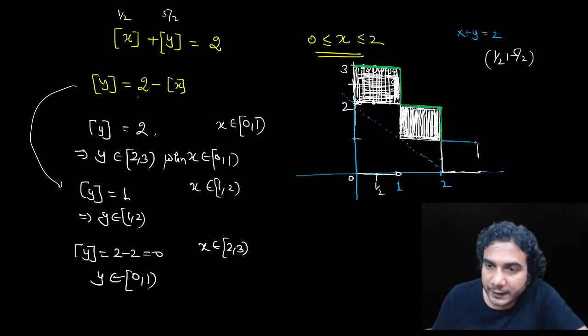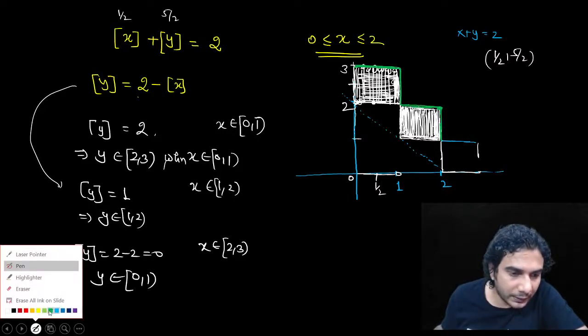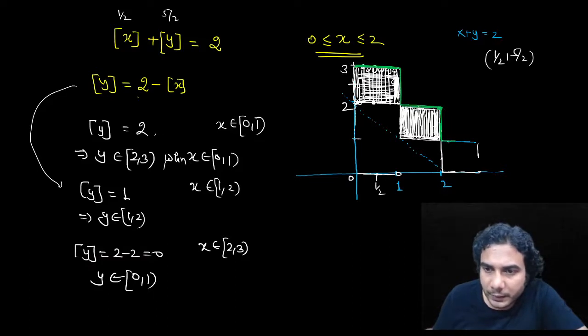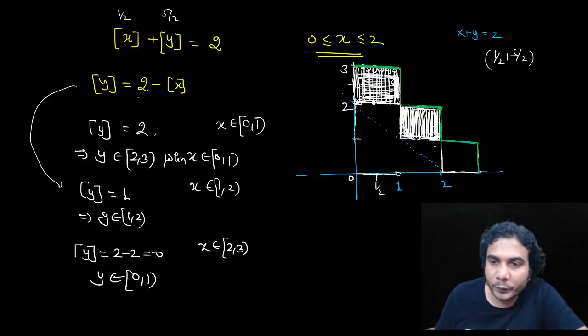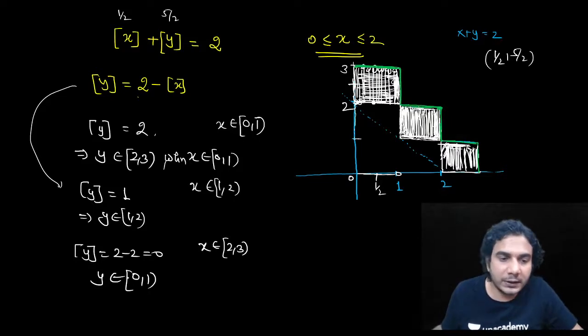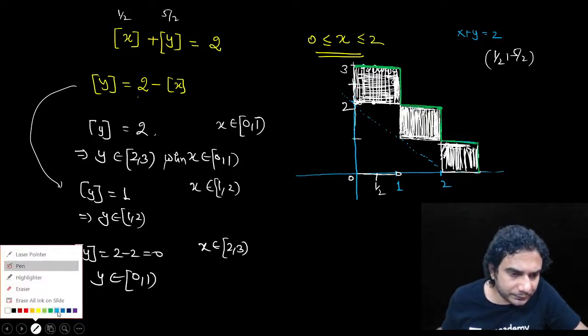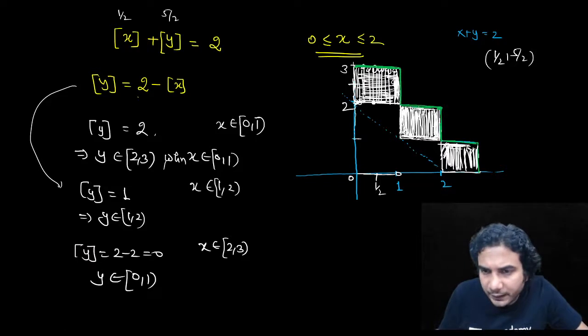Just plot this in green color. So this green color boundary is not included in this portion, and the white region points, represented by white color, will satisfy the equation. These points will satisfy. So I hope you have got it. You know how these boxes are created? Where are we creating these boxes? Actually, we are creating these boxes just above this line, right?